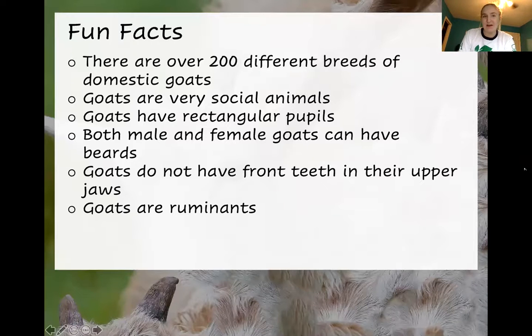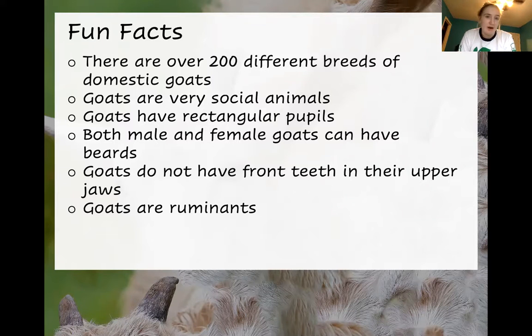And now there's a few fun facts about goats. So there are actually over 200 different breeds of domesticated goats. Almost like dogs, there's so many of them. Additionally, goats are very social animals. Goats are actually herd animals, which means they love to be together and surrounded by other goats. Additionally, goats are very friendly and work really well with people.